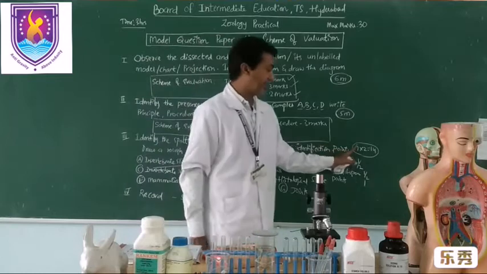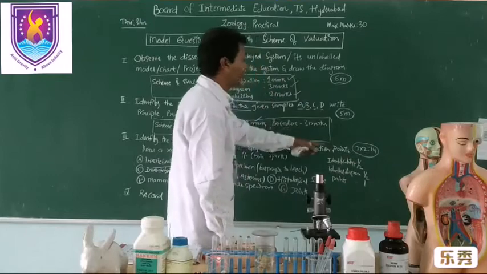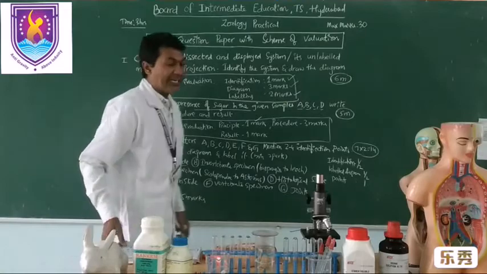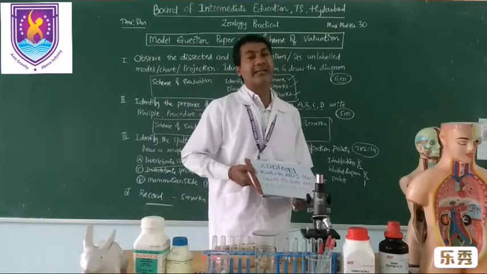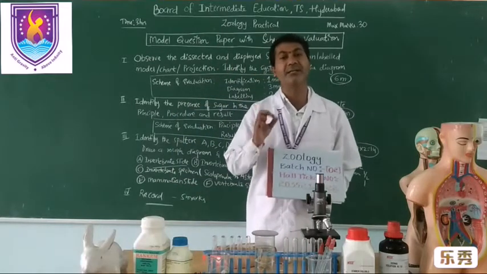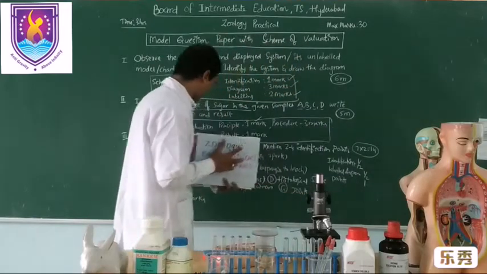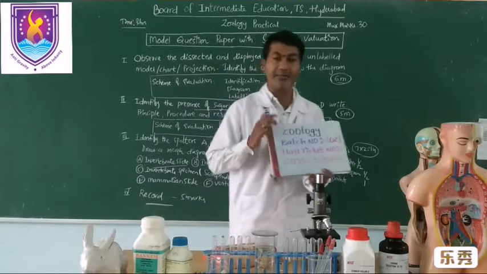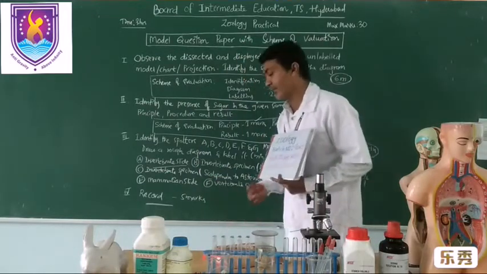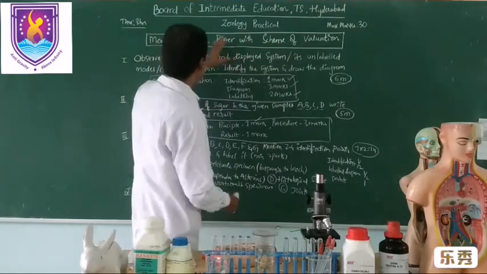There are 7 questions. Each question carries 2 marks, so this is awarded 14 marks. And up to here we will have 25 marks, my dear students. And finally, the record. A neatly maintained record with neat diagrams and neat descriptions, with crystal clear information, can be placed here. If your record is good in appearance and diagrams and expresses everything well, you will be awarded 5 marks. So my dear students, this is the scheme of evaluation or model question paper.